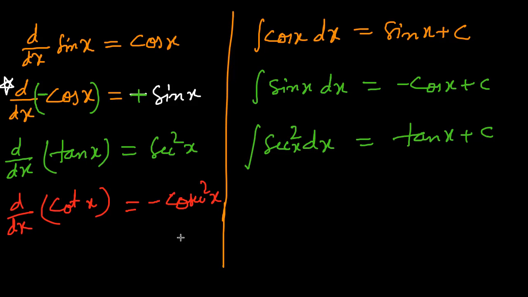So what I'm doing instead is multiplying both sides by minus. This becomes minus cot x, and minus into minus becomes plus. We change the formula as per our convenience. So this becomes integration of cosec square x dx is equal to minus cot x plus c.